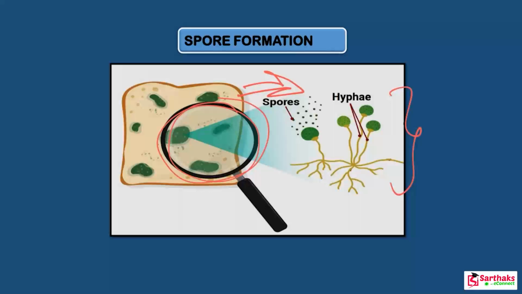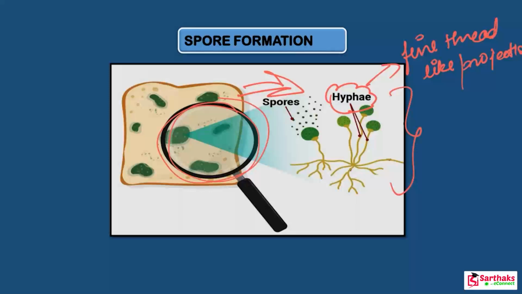The bread mold plant consists of fine thread-like projections called hyphae. This fine thread-like projection is known as hyphae. And look at the thin stems, there are thin stems also present having knob-like structures. Can you imagine? Look at this. This knob-like structure is known as the sporangia.